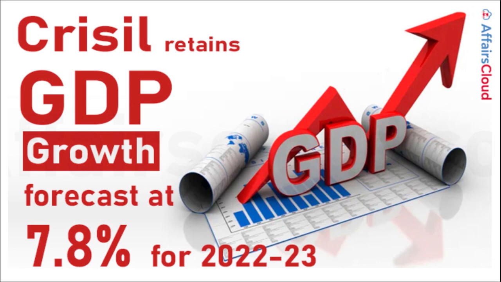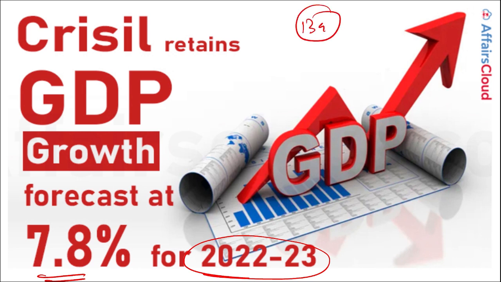Recently, CRISIL has retained its GDP growth forecast for India at 7.8% for the fiscal year 2022 to 2023. Alright, as we know, the war is pushing the oil and commodity prices upwards, which affects the global growth and also India's growth itself. The Brent crude has been traded as high as $139 per barrel.